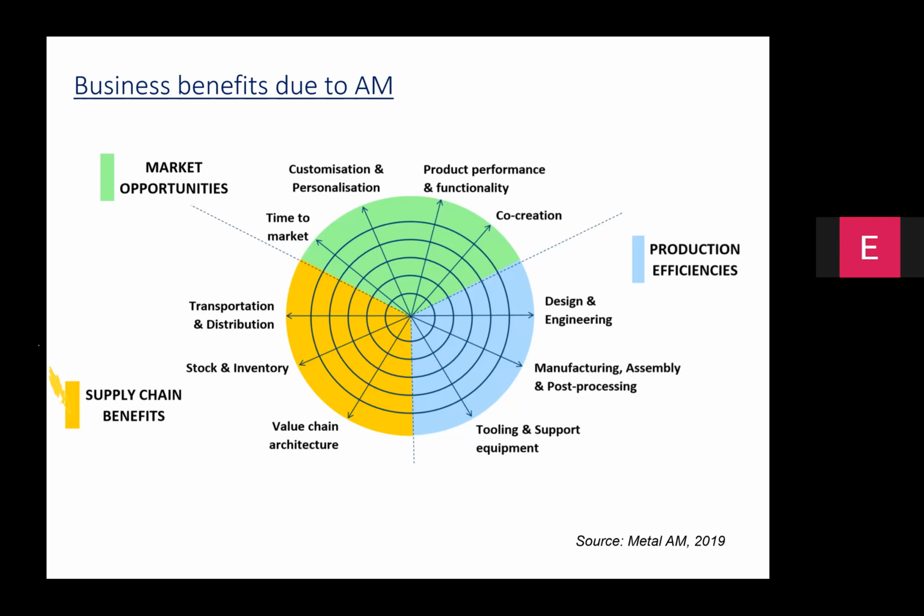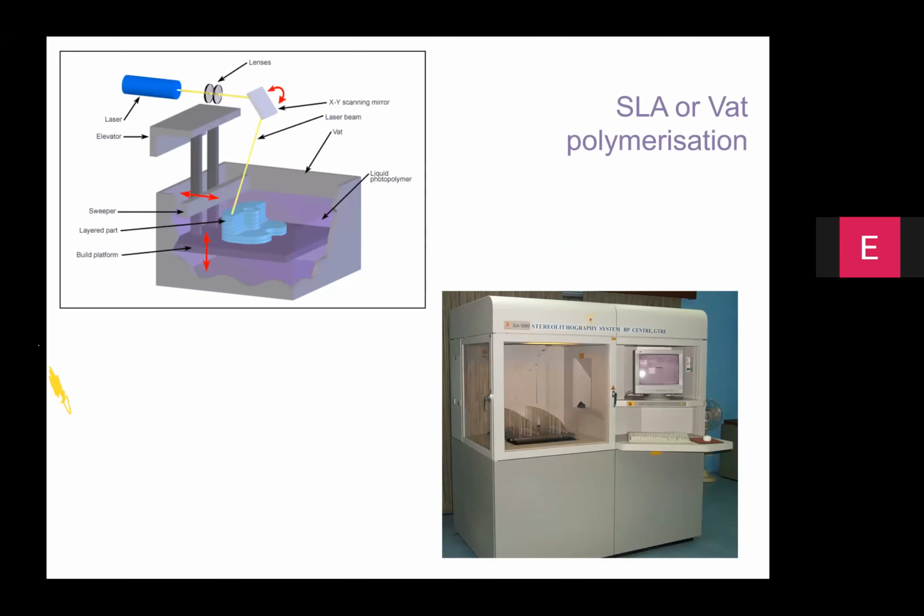So I'll spend some time explaining the industrial applications of VAT polymerization. I think it's a possibility that some of the preceding speakers have already spoken to you. This is a system on which I worked for about 8 to 10 years, the SLA 5000.